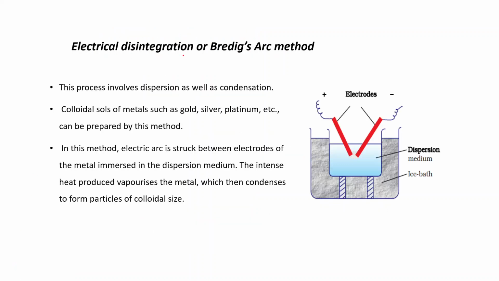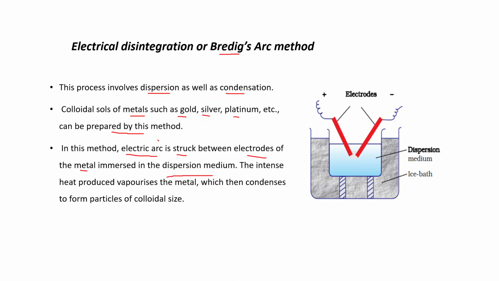electrical disintegration or Bredig's arc method. This process involves dispersion as well as condensation. Two phenomena are occurring at the same time, dispersion as well as condensation. Colloidal sols of metals such as gold, silver, platinum, etc. can be prepared by this method. What happens in this method? An electric arc is struck between electrodes of the metal immersed in the dispersion medium.